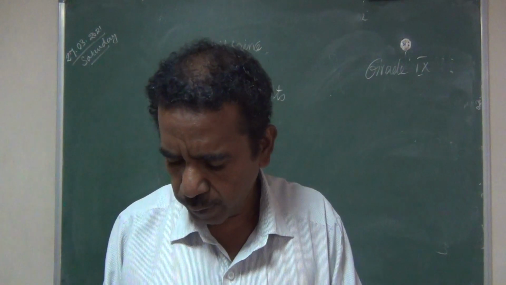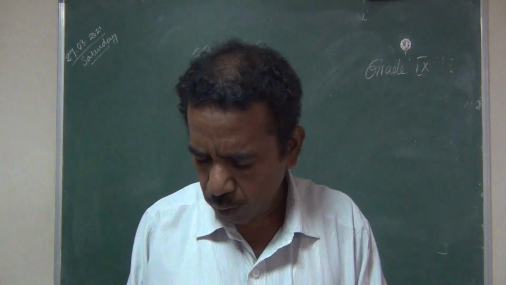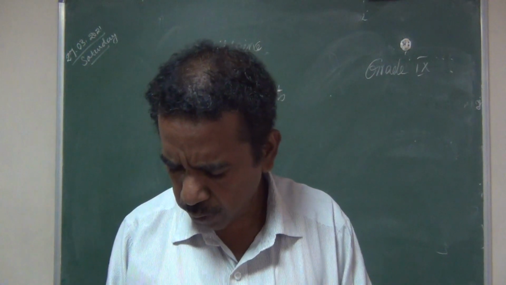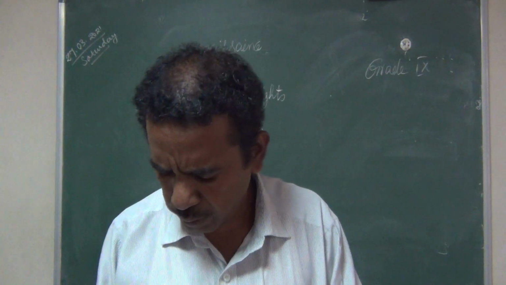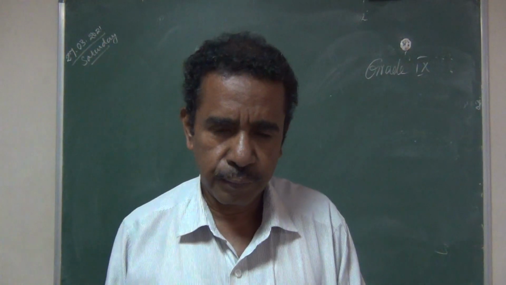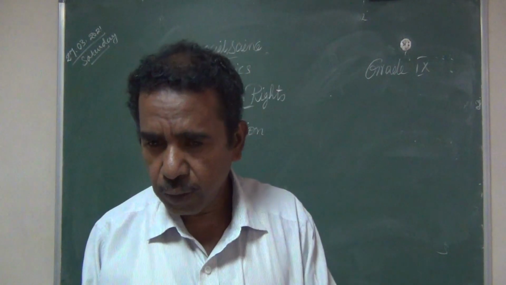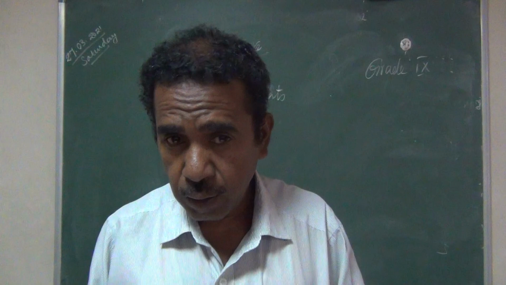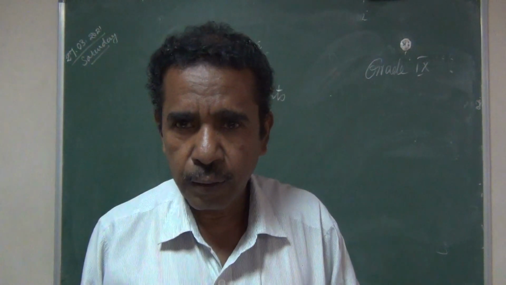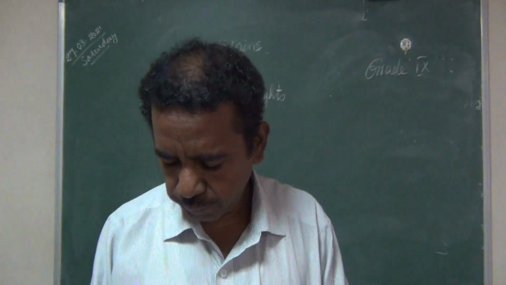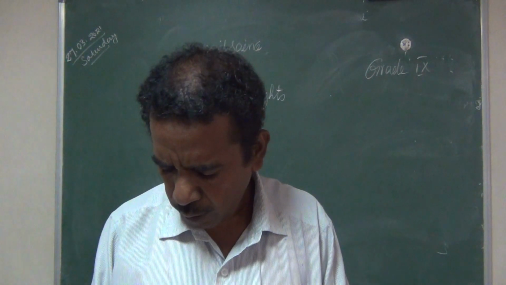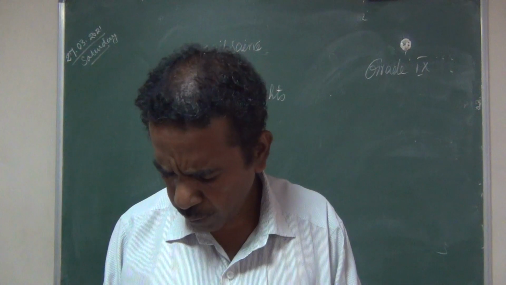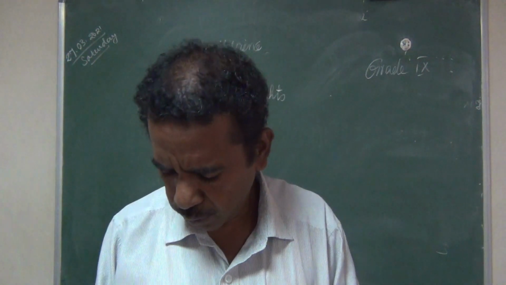R explains A. According to the United Nations Organization, a child is a person who has not completed the age of 18. Kailash Satyarthi and Malala have been awarded the Nobel Prize for Peace.